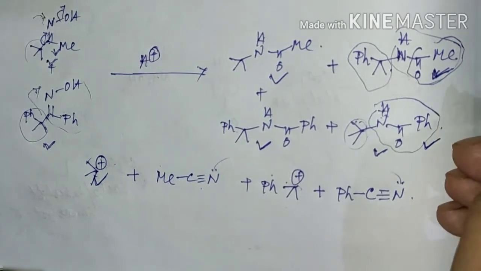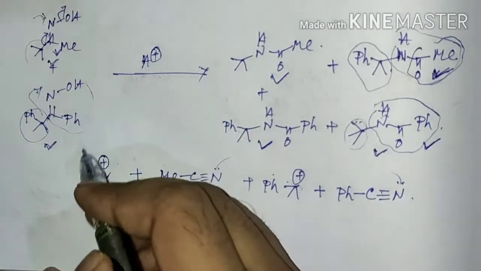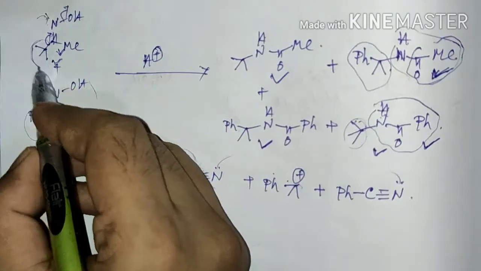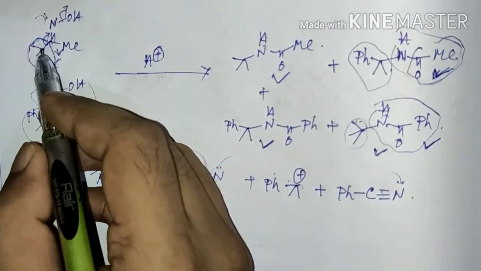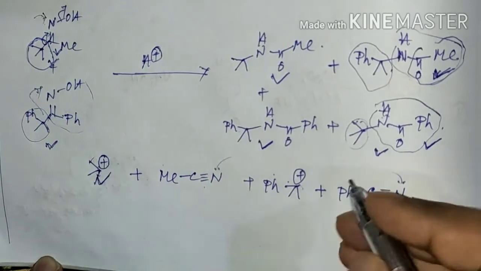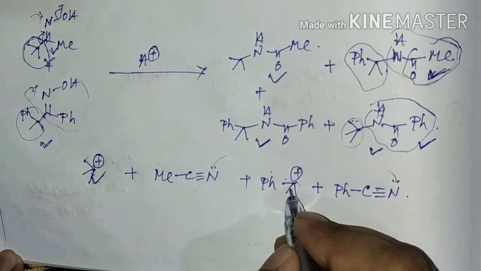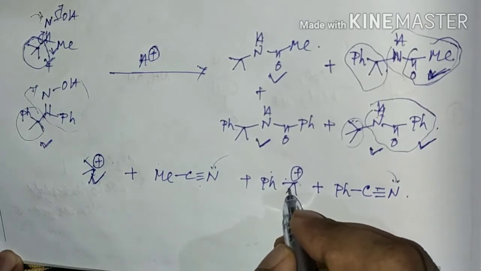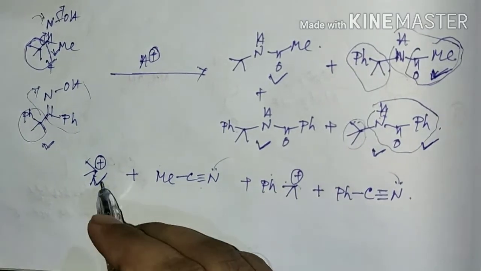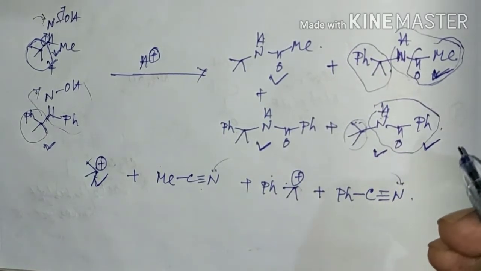Is it okay? So we can see that the concerted pathway is not occurring in this reaction, since the carbocation generated from this oxime or from this oxime is stabilized, since it is tertiary, and it is also tertiary along with being benzylic, so it will be highly stable, and due to formation of this stable carbocation the reaction is going through the fragmentation mechanism.